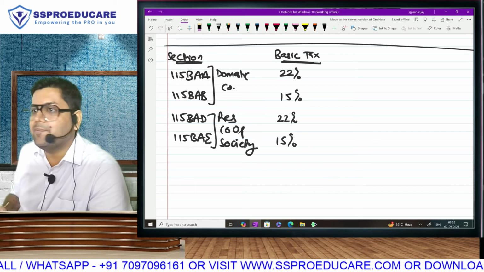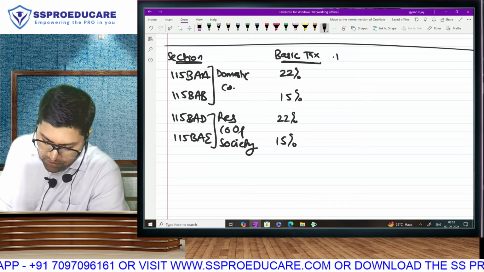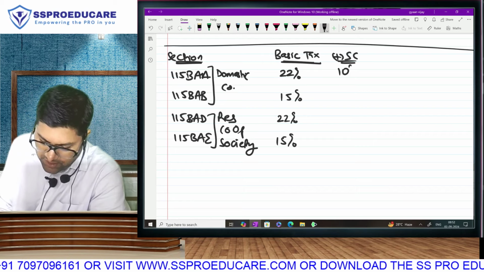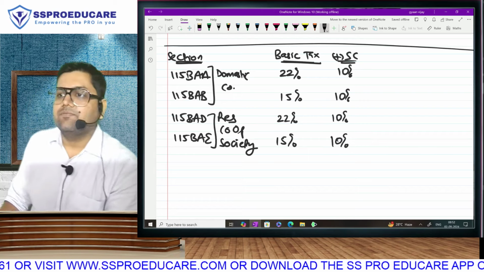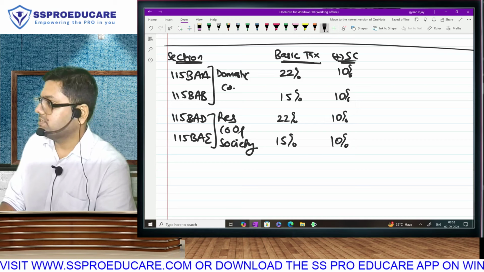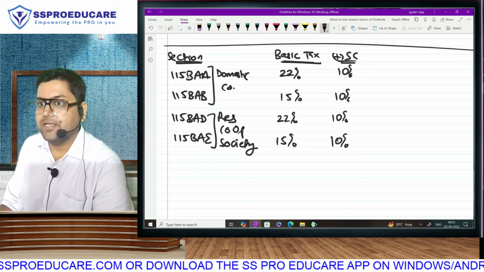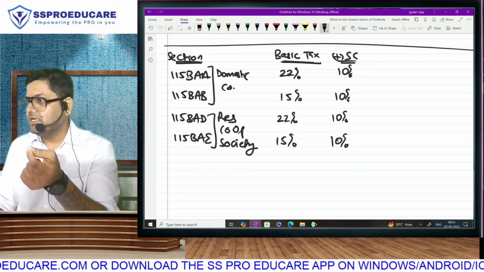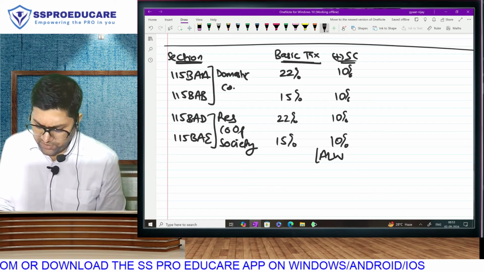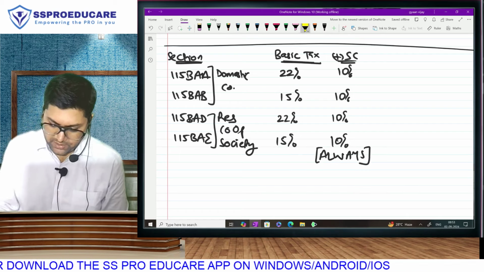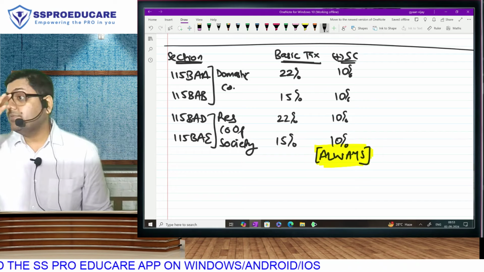Obviously, now I will not waste your time and my time by talking about rebate here because rebate is only for individual. So let's talk about surcharge. Surcharge for all these sections is 10%. Surcharge for all the sections 10%. That's one thing. But a more important thing, very important, new regime tax calculation, considering that you all are CA final students, corporate tax, cooperative society tax, everything is a part of your syllabus. Ladies and gentlemen, boys and girls, very important thing to understand, note and save in your brain. In new regime, for these 4 sections, surcharge criteria is same as cess.